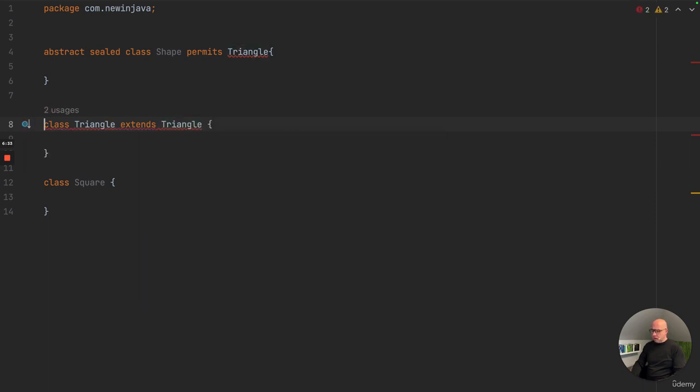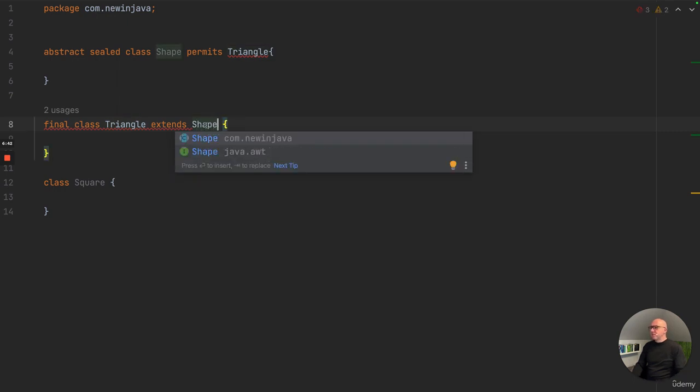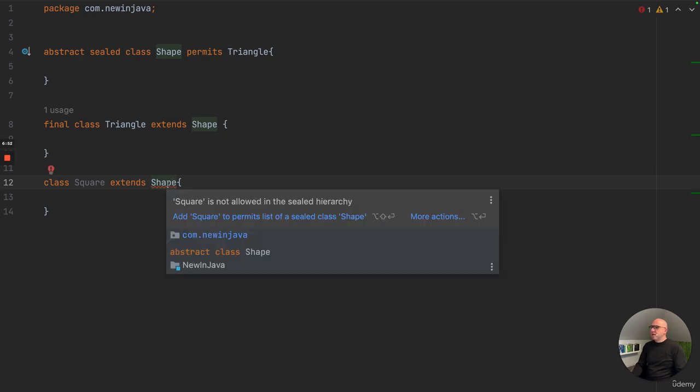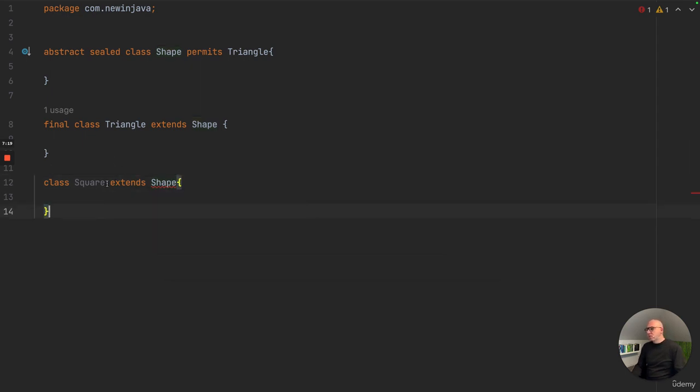Okay, and we also have to mark it final, but this will come a bit later. So we have a final class that extends from shape, of course, and this should suffice. If I'm going to extend from shape here, this is not allowed because my shape right here is not allowed in the sealed hierarchy. This is what it says right here. So what you can see is that it forces you to implement or extend it, and when you don't, it gives you an error. So I have to remove this here.